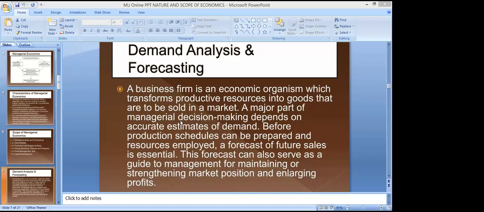In a nutshell, he has to have a proper knowledge of demand, of whatever is happening in the market, and he should be a good forecaster. Forecasting means basically increasing your demand, increasing your profits, enlarging your markets, right? So this is the concern of forecasting of demand, right?